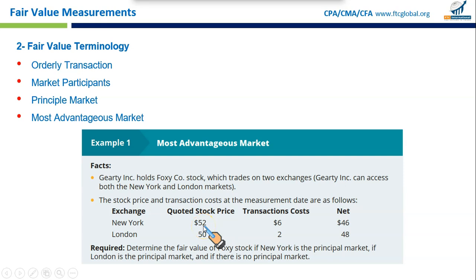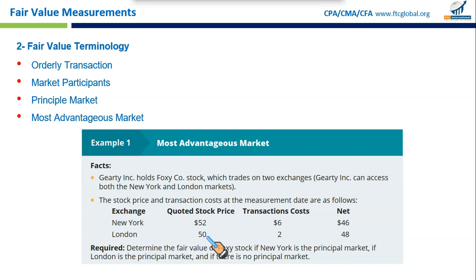This is the fair value. If London is the principal market, then this is the fair value. And in this case, last part, there is no principal market. If there is no principal market, then we are going to see the situation that is most advantageous. Is it 46 or 48? Yes, this is most advantageous. In this case, London, $50. This would be the fair value if there is no principal market.